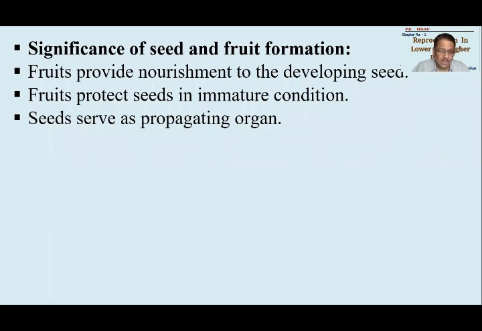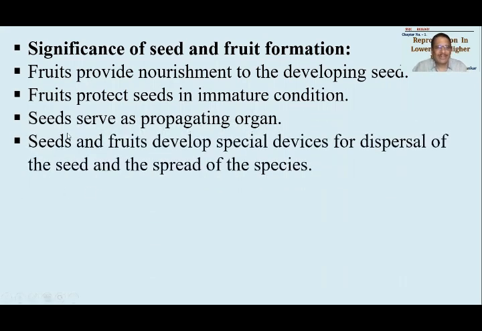Fruits are attraction. So many animals which are living on trees, they will use these fruits as a food. They will eat the fruit and will disperse the seeds wherever they go. So that is what is given over here. Seeds are serving as propagating organs, मतलब अपने species को आगे बढ़ाने के लिए काम करते हैं.